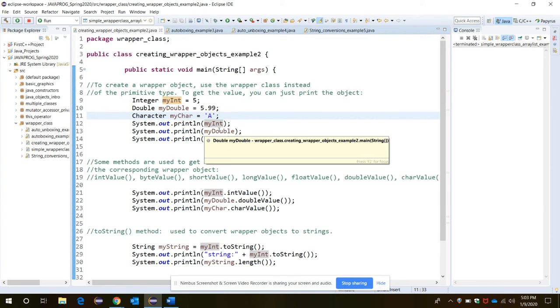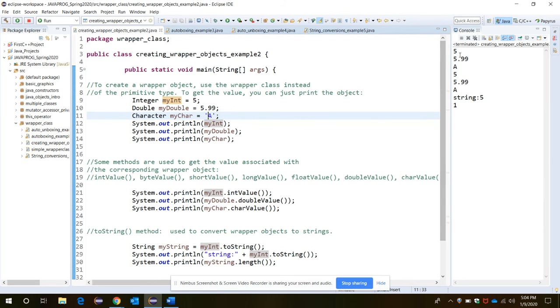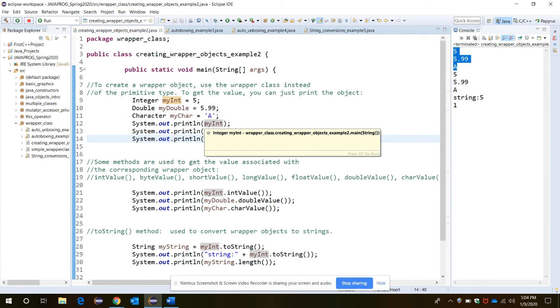Let's suppose you want to print them. When you run it, the three values, 5 for myInt, 5.99 for myDouble and a for myChar, will be printed in the output. So simply using the object name or the wrapper class variable name, you can print it.